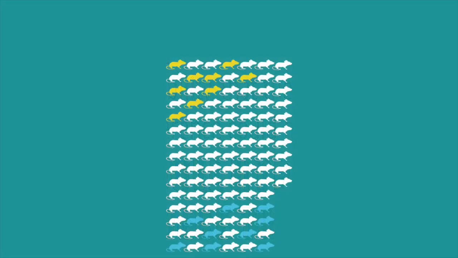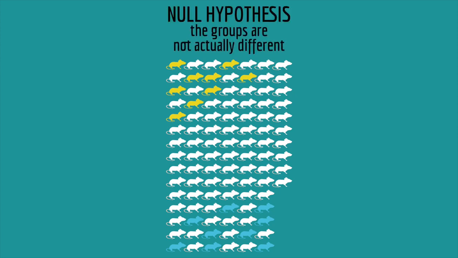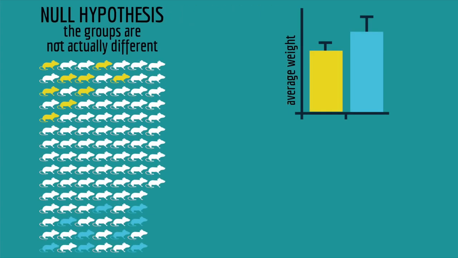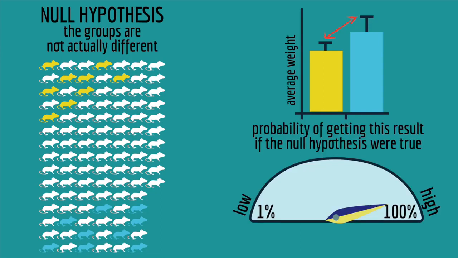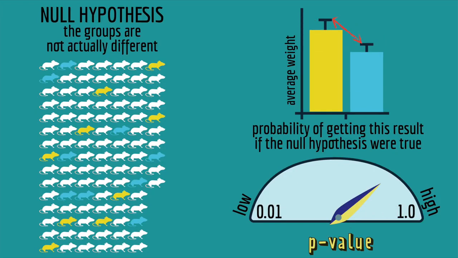For example, imagine that we have a lot of mice and we weigh 2 groups of them. Let's assume the 2 groups are not actually different. Remember, that's the null hypothesis. So when you measure their weights, the averages are not exactly the same just because of random chance in which mice got measured. But that's normal. In fact, the probability of getting a tiny difference is actually quite high, even if there is no real difference between the two groups. That probability is the p-value. It's usually expressed as a fraction instead of a percentage. Now, if you measured two new groups, the averages would be different, and you'd have a different p-value.